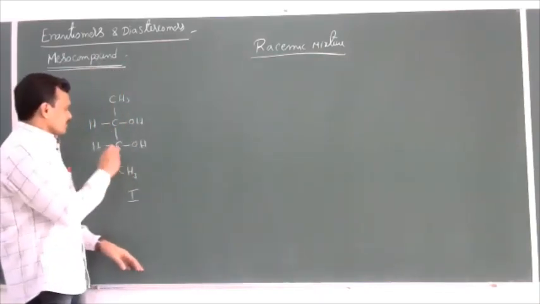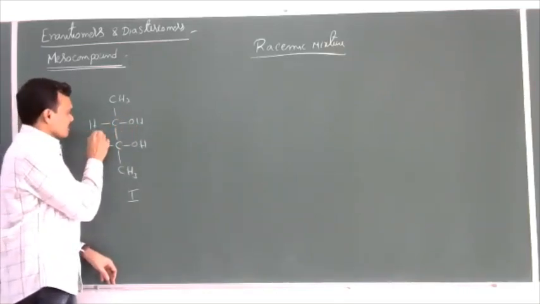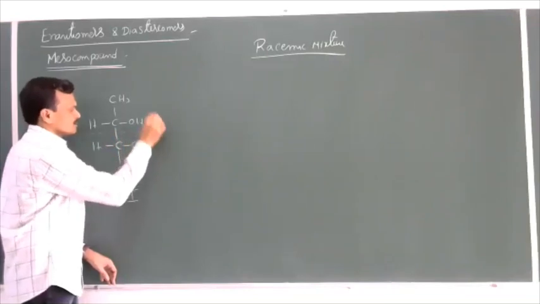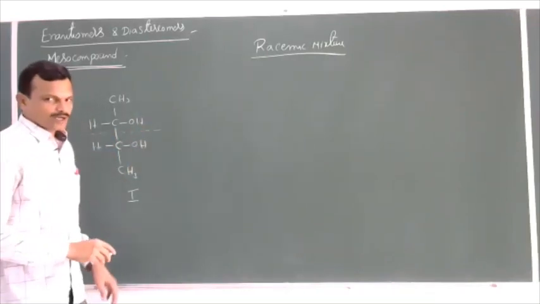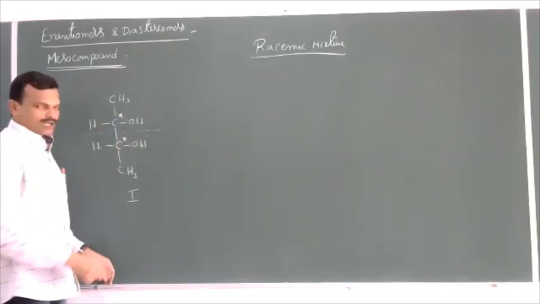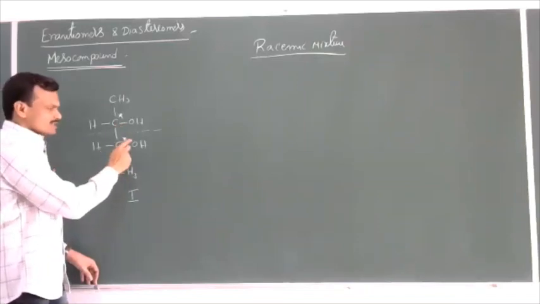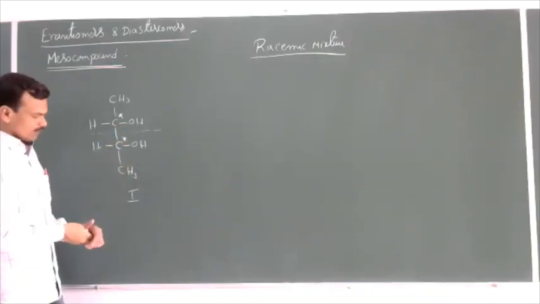Here the given molecule is optically inactive because it possesses a plane of symmetry. Actually, this compound contains 2 chiral carbons. This is a chiral carbon, and this is also a chiral carbon. Even though 2 chiral carbons are there, the compound is optically inactive.